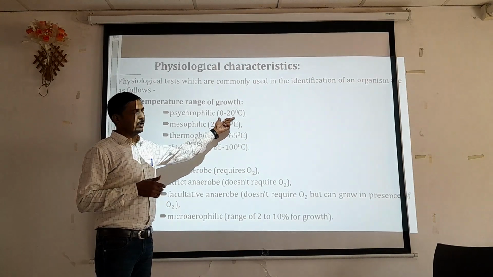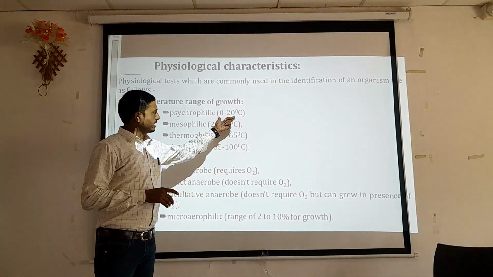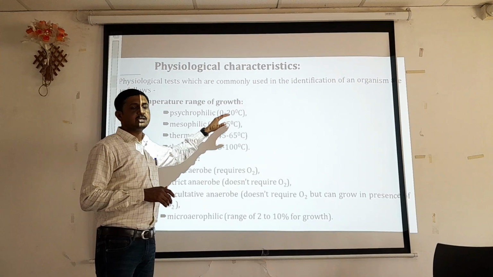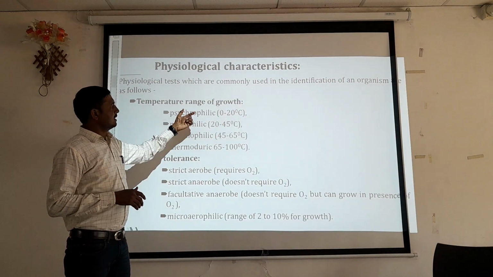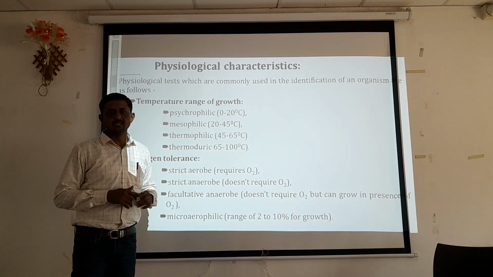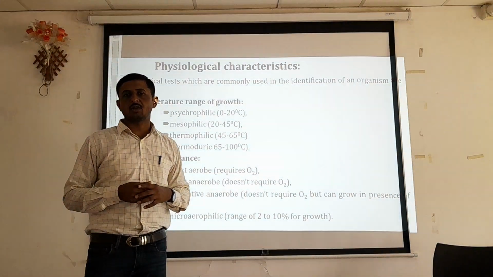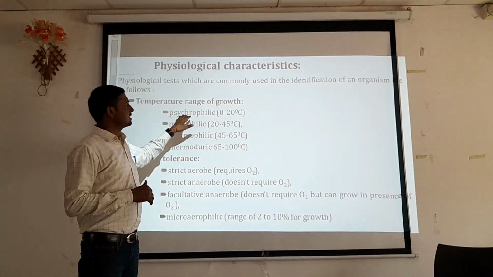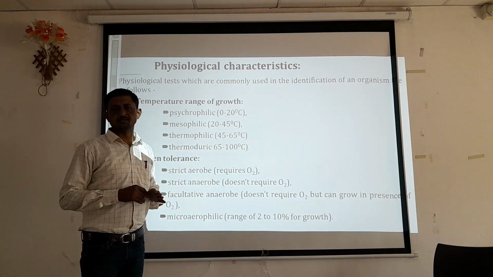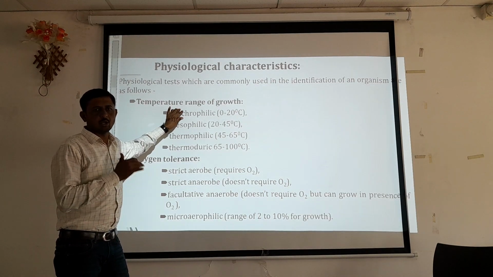It is a group of organisms which can optimally grow or are normally found at a temperature range of 0 to 20 degrees Celsius, and this group of organisms are called psychrophiles. So when we talk about psychrophilic organisms, these are the organisms which can grow optimally at 0 to 20 degrees Celsius.